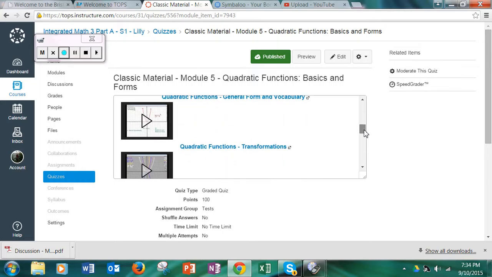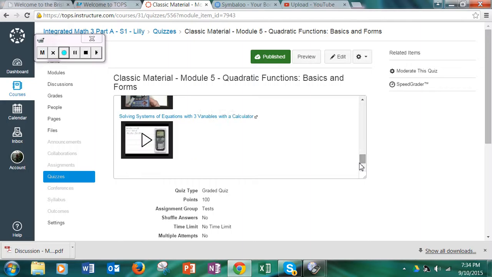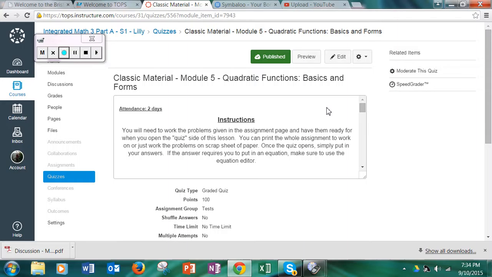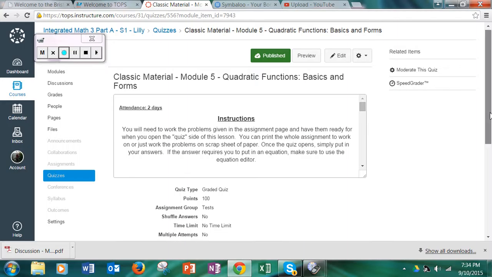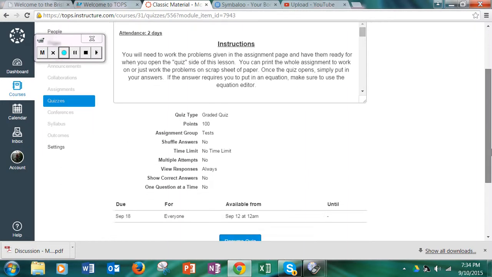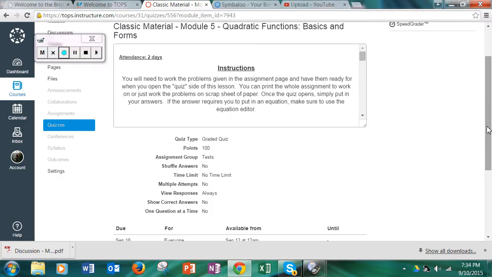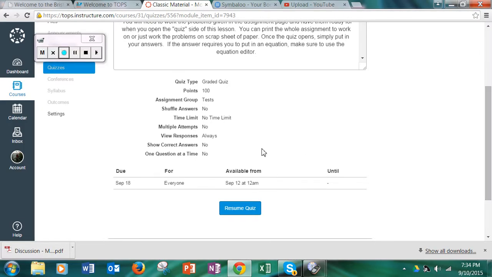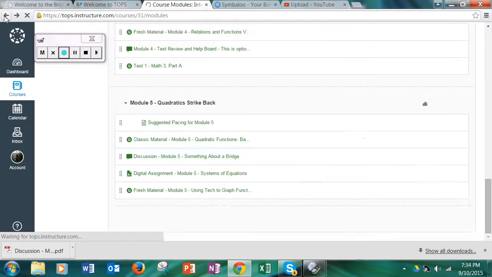You've got video support. If you like watching someone do the steps, that's great. And you may need more support than that. You may have to look up something, research some definitions if you don't understand the terminology in the video or in the tech, or ask questions on the help board. But then the assignment is there at the bottom.